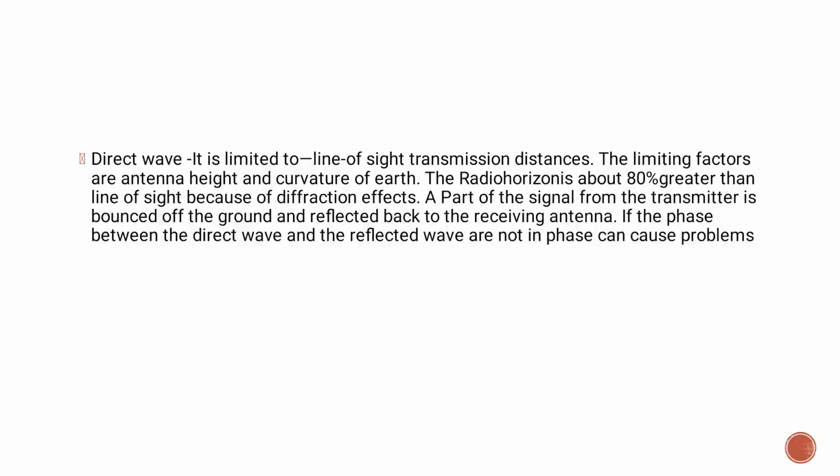Direct wave is limited to line of sight transmission distances. The limiting factors are antenna height and curvature of the path. The radio horizon is about 80% greater than the line of sight because of diffraction effects. A path of the signal from the transmitter is bounced off the ground and reflected back to the receiving antenna. If the direct wave and reflected wave are not in phase, it can cause problems.